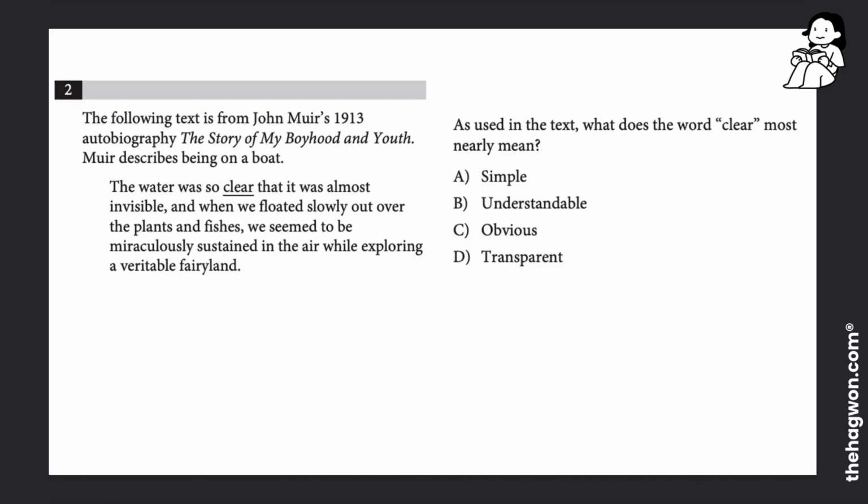Question 2 is a words in context question, and it is based on a lit or literature passage. But we don't have to read it like a regular literature passage. It's a pretty simple words in context or vocab question. Now, looking at the first sentence, it says that the water was so clear that it was almost invisible.